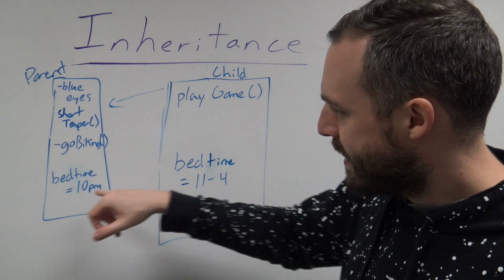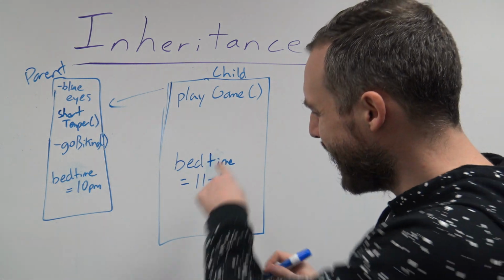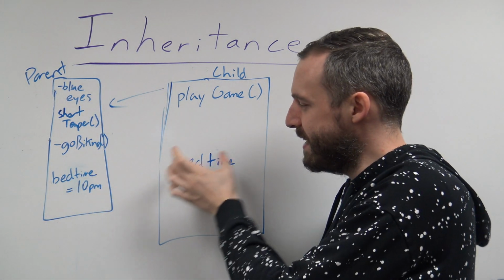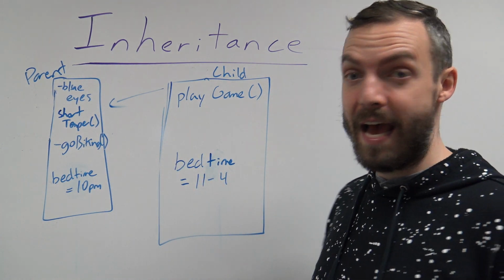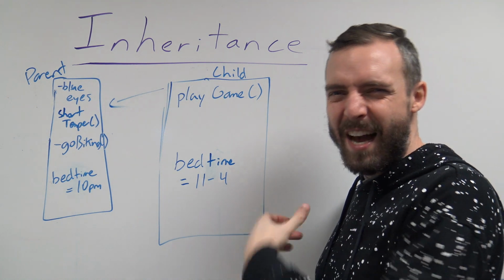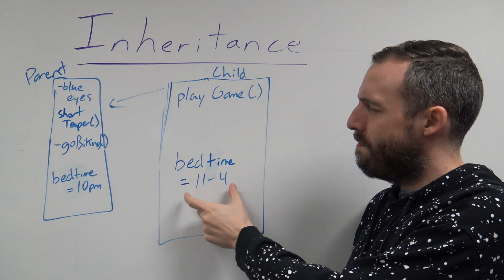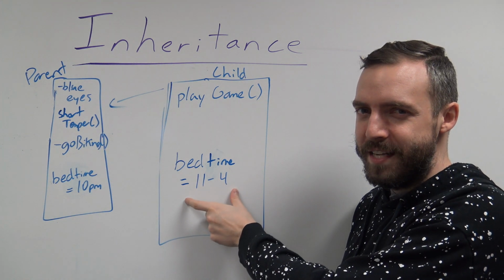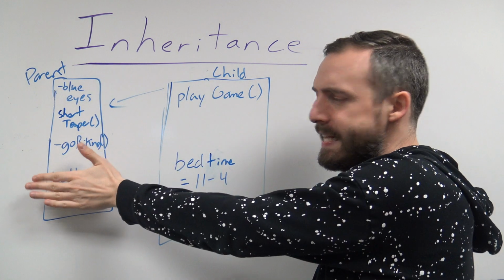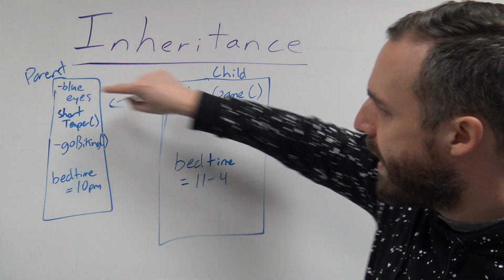So the bedtime of 10 p.m. is a trait that I could have inherited, but because I've restated that trait's name with the same definition, I override and replace his value with my own. So I'm inheriting the trait that there is a bedtime, but my value of it, my way of working with it, is unique and my own because I've overridden his. The fact that I have one means his doesn't get applied to me. Anything that I don't override, I get.